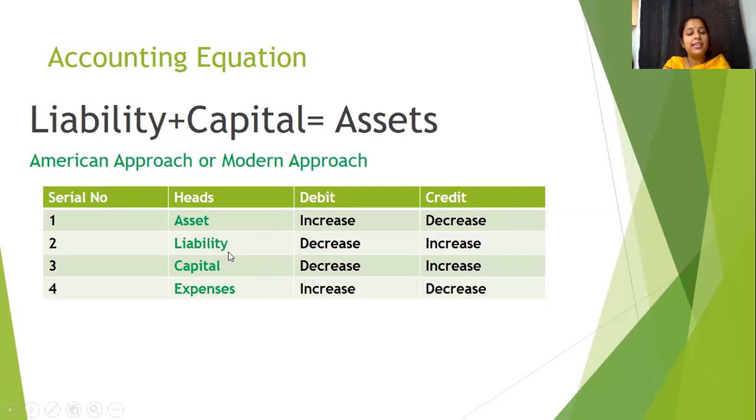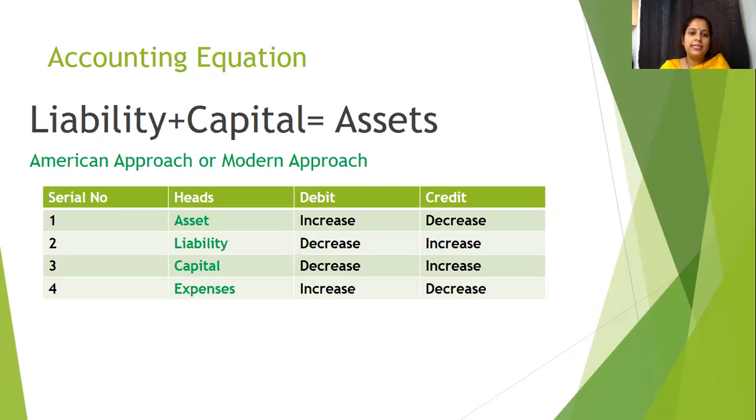Similarly, an increase in liability will always be credited, and a decrease in liability will always be debited. For example, suppose we purchase certain goods from ABC. So ABC becomes our creditor.